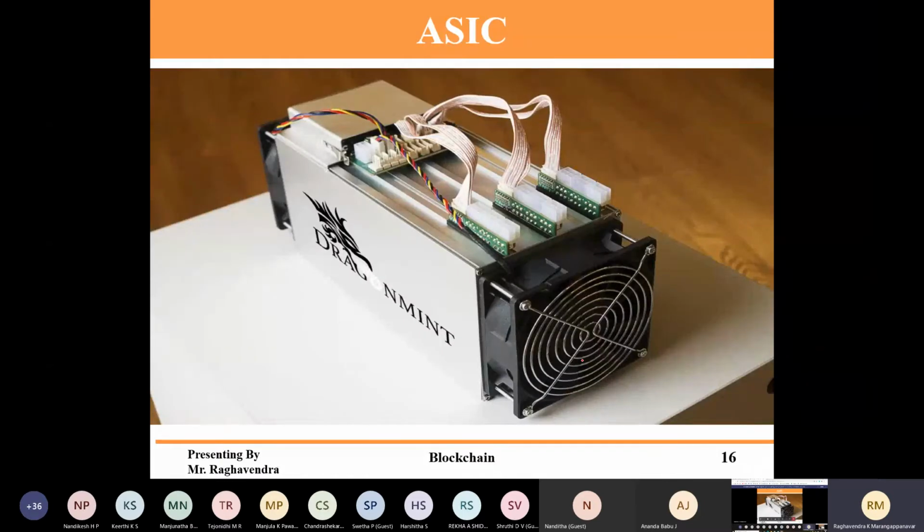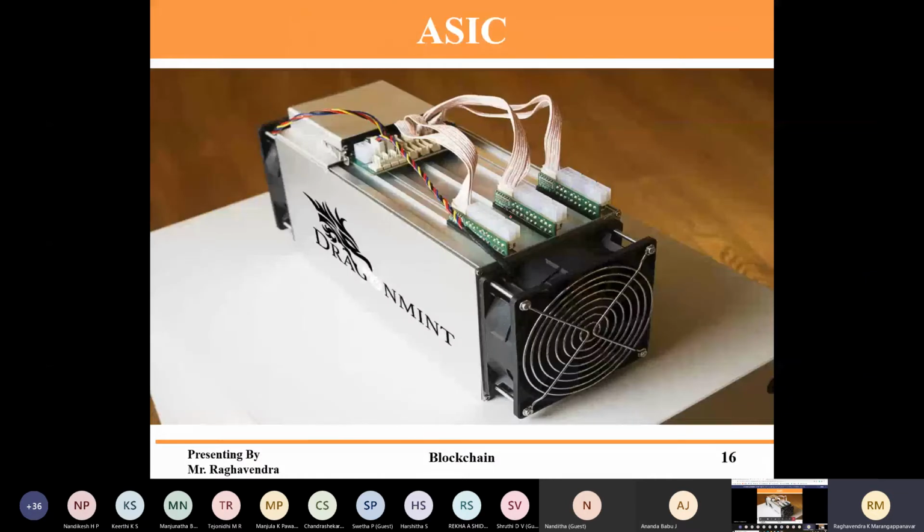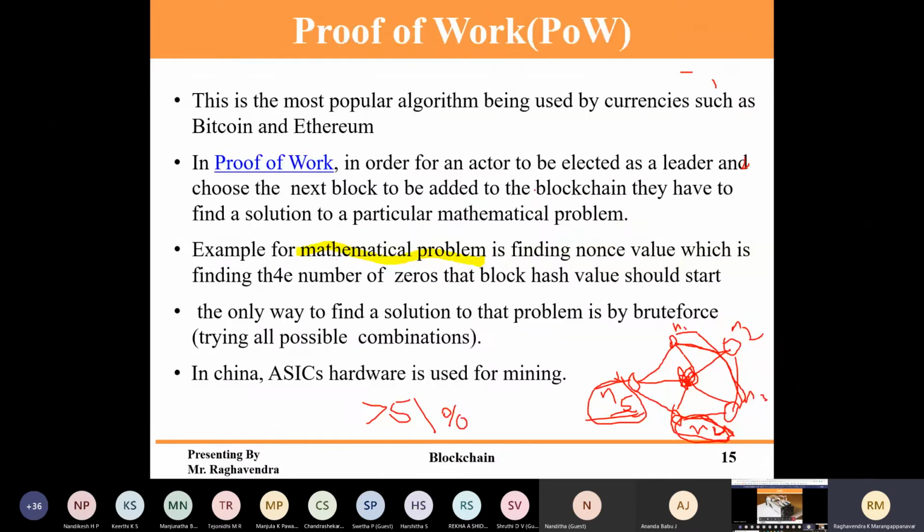Okay, so I'm just showing this diagram because in order to solve this mathematical problem, it needs a huge amount of computation power. It's not like a normal CPU or GPU. It's called ASICs, application-specific integrated circuits. They are used only to solve this.